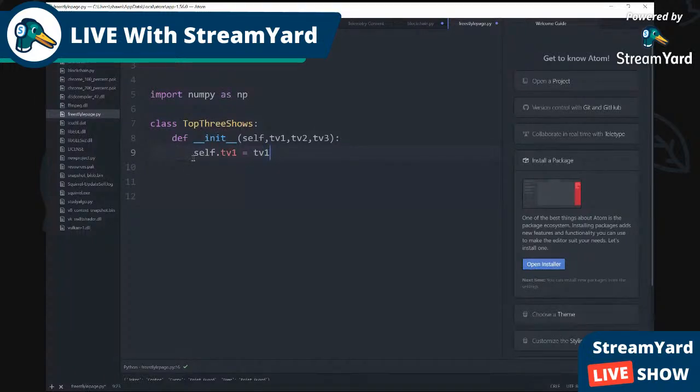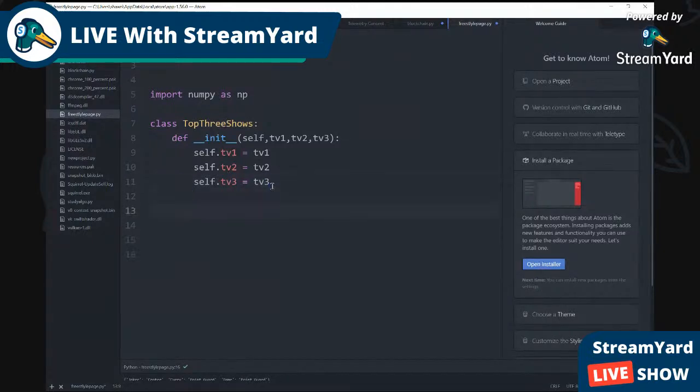And so we won't have to keep typing it out, we'll just copy it, and we'll do it here, but we'll just put 2, and then we'll do it here one more time for 3.